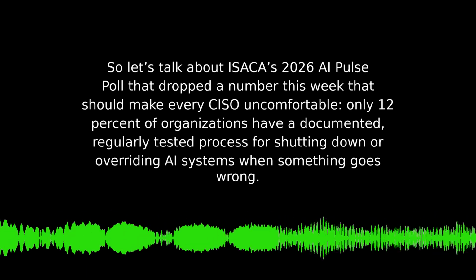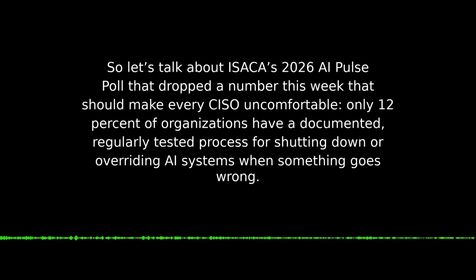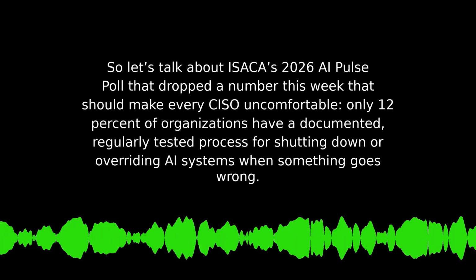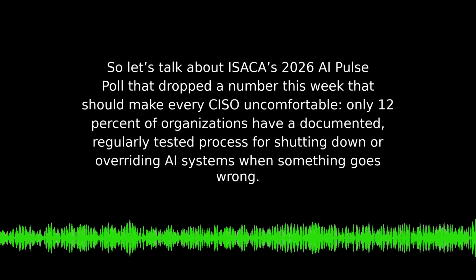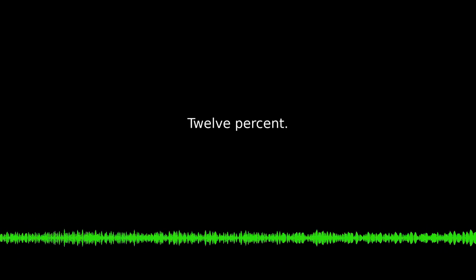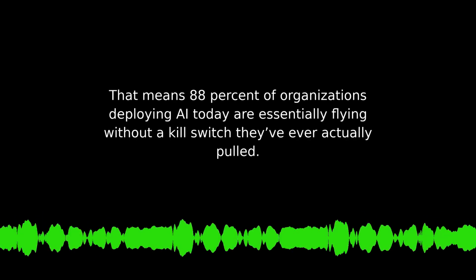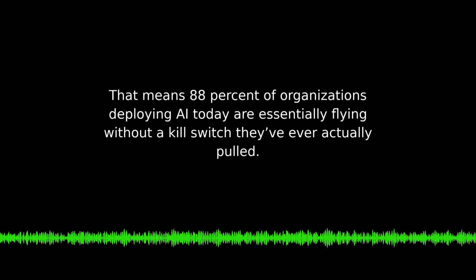So let's talk about ISACA's 2026 AI Pulse Poll that dropped a number this week that should make every CISO uncomfortable. Only 12% of organizations have a documented, regularly tested process for shutting down or overriding AI systems when something goes wrong. 12%. That means 88% of organizations deploying AI today are essentially flying without a kill switch they've ever actually pulled.